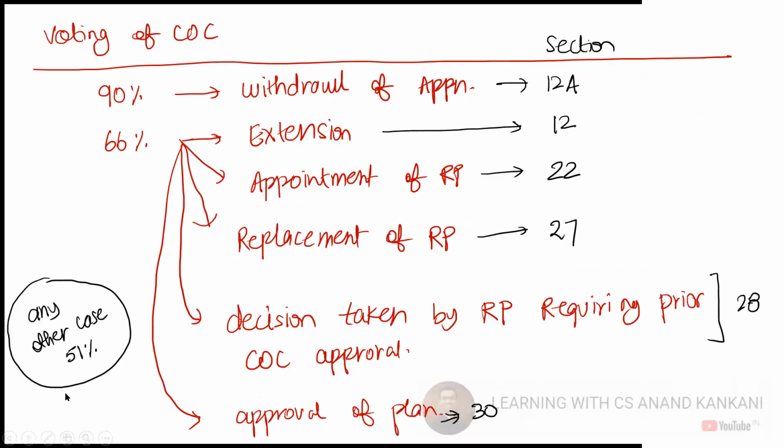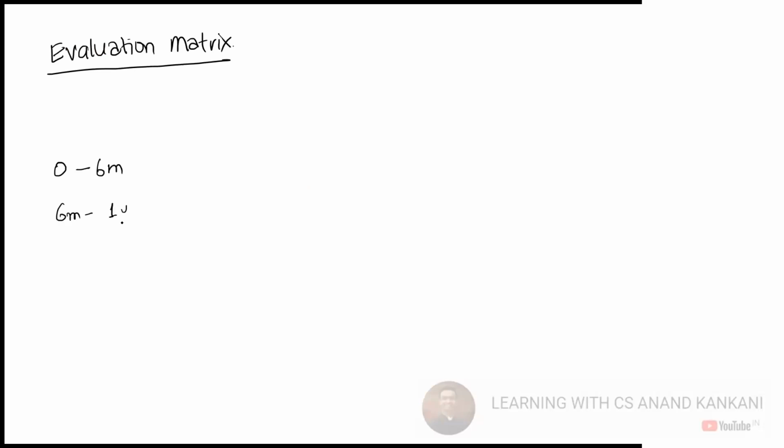By the way, I missed one thing I had to discuss with you. How does the evaluation matrix look like? Right, so just see, the evaluation matrix looks something like this. Here, let's say this is 0 to 6 months. Then I write 6 months to 1 year. Then 1 to 2 years. Then more than 2 years.